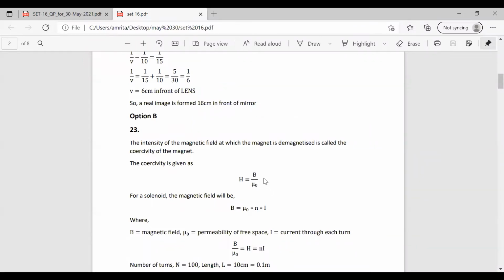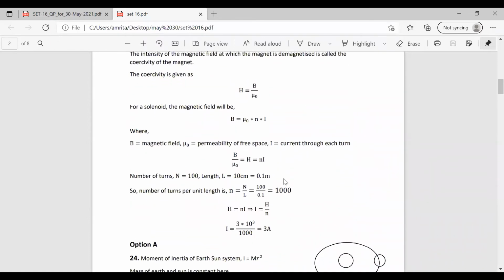So we know that for a solenoid, we can write the magnetic field as B is equal to mu 0 into N into I. So substituting this B, the magnetic field, in the equation for coercivity, we have H is equal to mu 0 N I by mu 0. So the permeability of free space, mu 0, gets cancelled and we get the value of H is equal to N I. So this is written here, H is equal to N I.